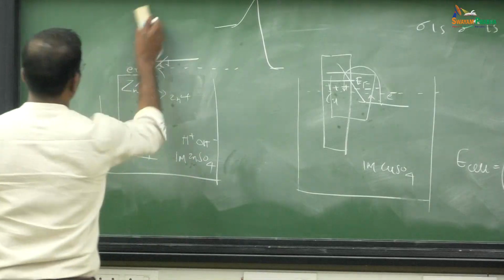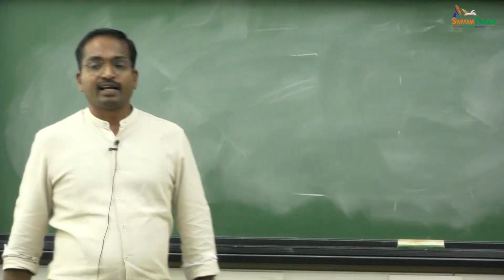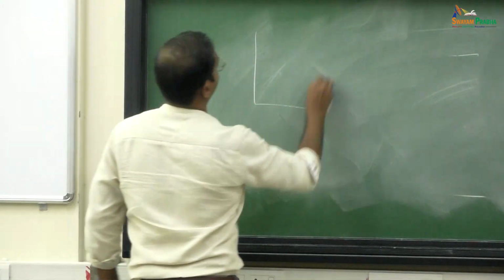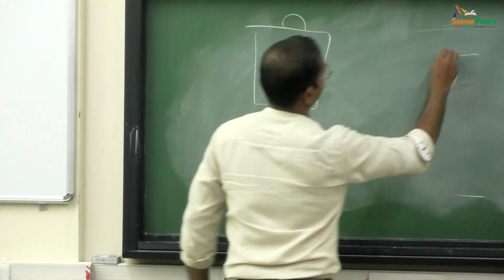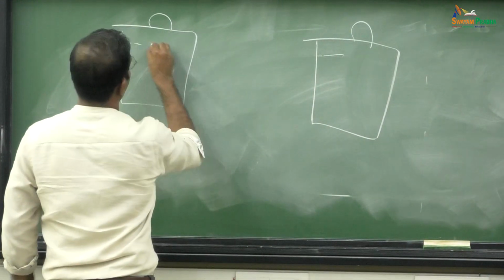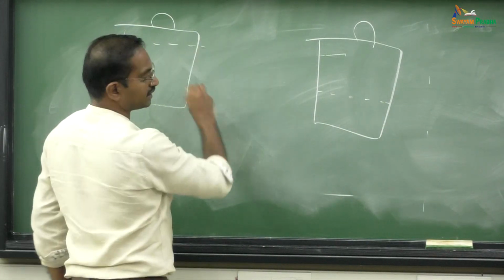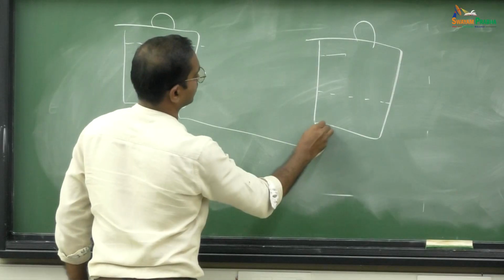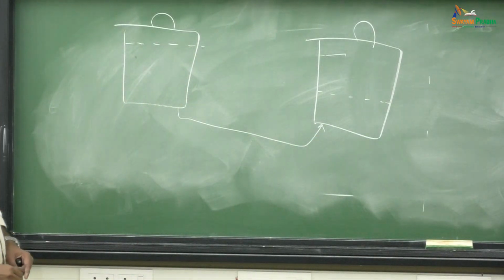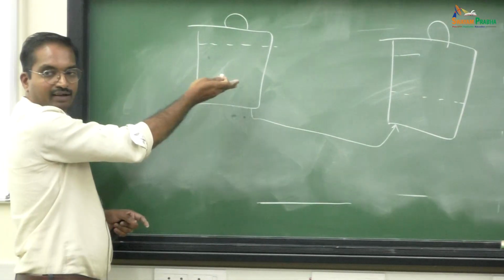Now, what we do, suppose I have two reservoirs of water. In one I have water up to here, in another I have water up to here. I somehow connect this. Now, this is my ground, that means from the ground I have a building, above the building I have tanks.